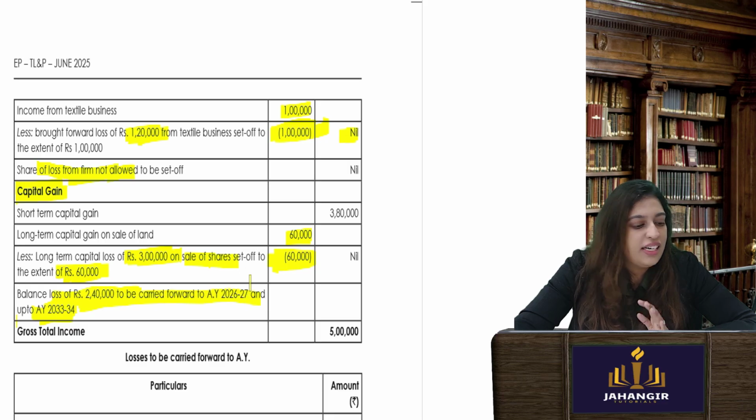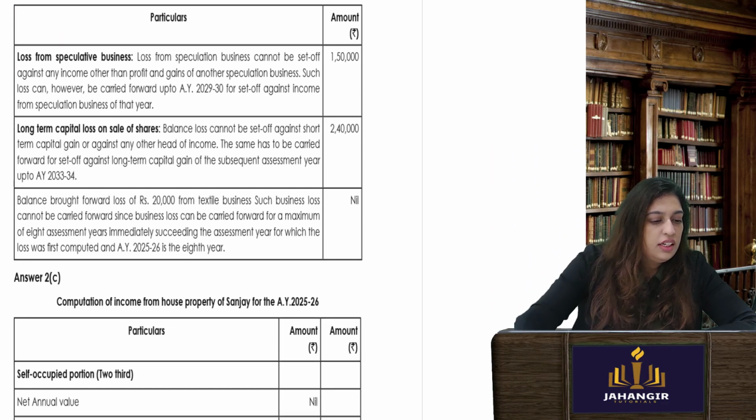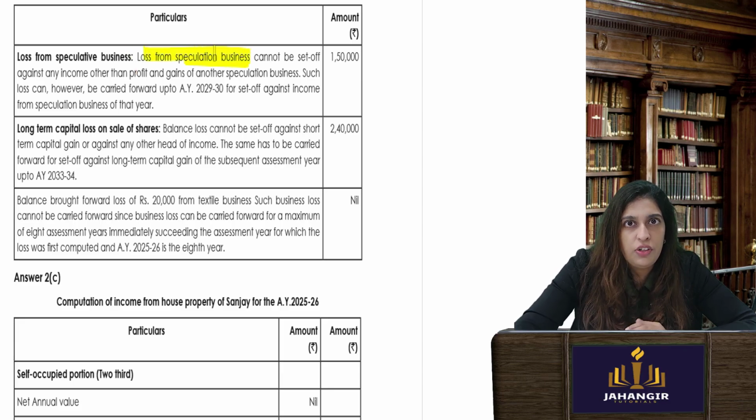So total 8 years you can carry forward this loss. Now, this loss from speculative business cannot be set off against normal business. That you should know. Speculative businesses like betting or those kind of businesses can be set off for that particular year only, and it can be carried forward to 4 years only.